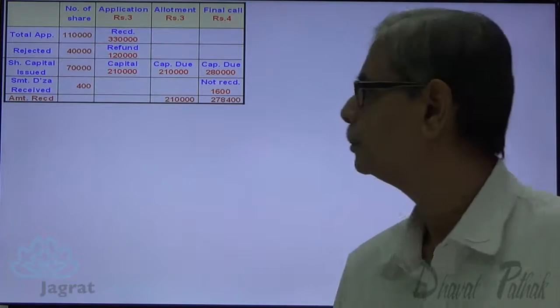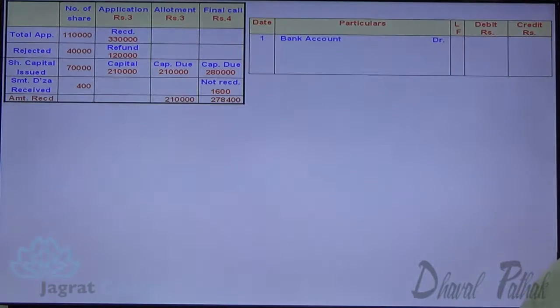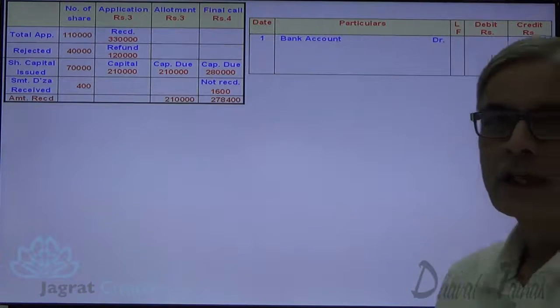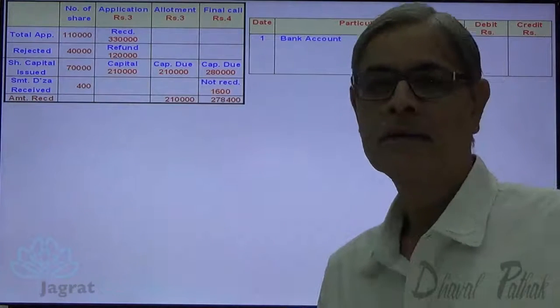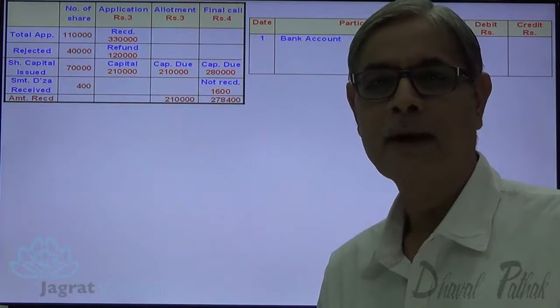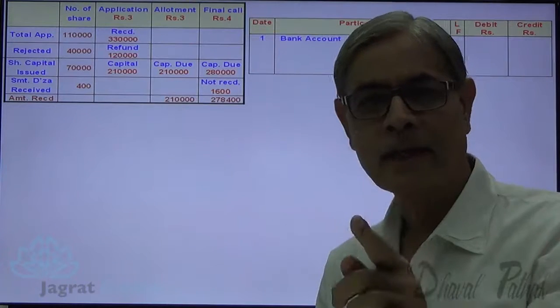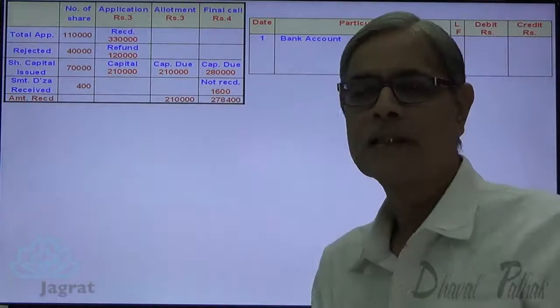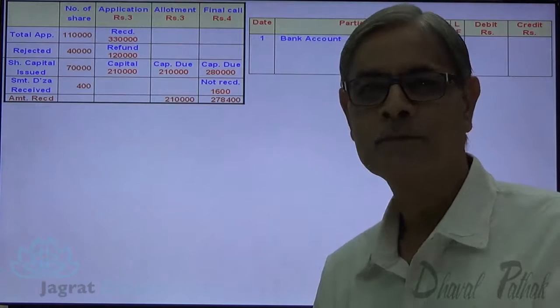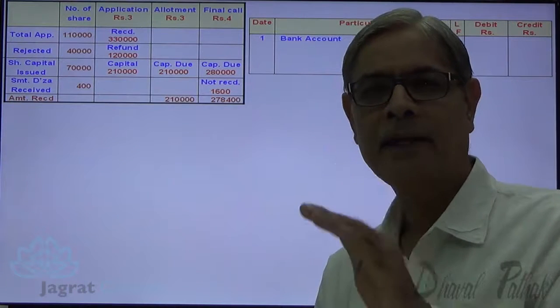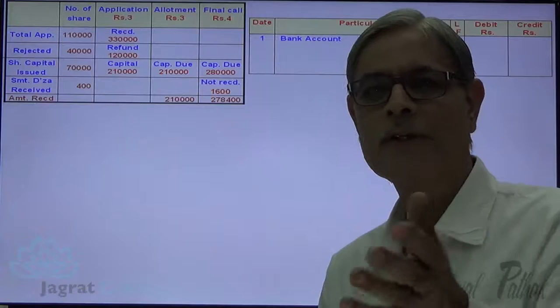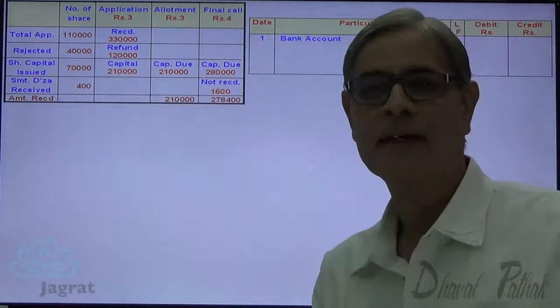Let us start now. Here I am going to write down the journal entry. What is the amount received by me? 3,30,000. Bank account debit to share application account credit 3,30,000. Out of this 3,30,000, the amount to be transferred to capital account is 2,10,000, and on the rejected applications the amount is to be refunded. Amount refunded is 1,20,000.